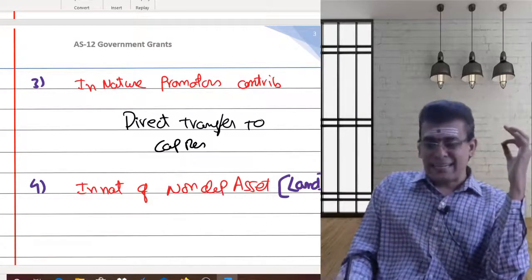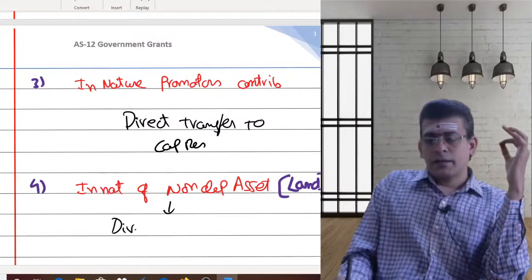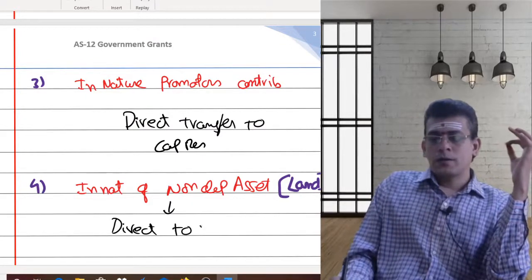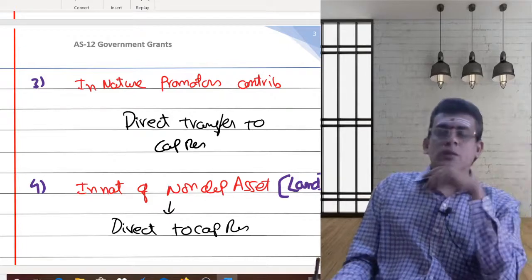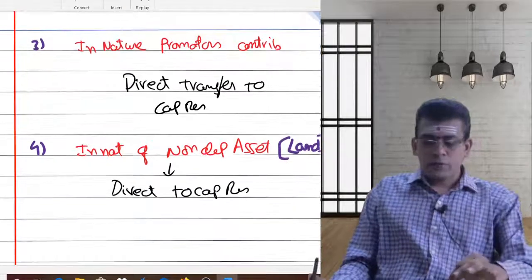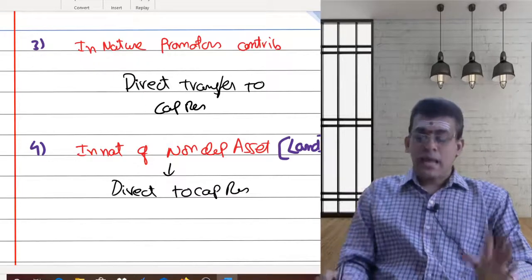Capital reserve. So directly to capital reserve. That is the accounting treatment in the case of your non-depreciable asset.